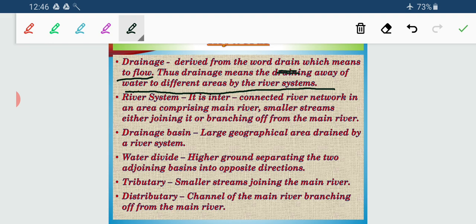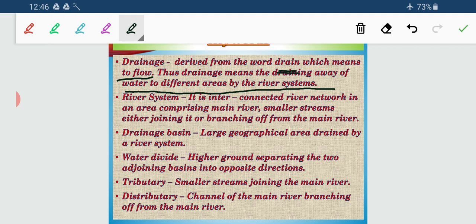Now the next word: what is a river system? You have seen that we say it's the Ganga river system, it's the Brahmaputra river system. River system means a network of interconnected rivers, comprising the main river along with its smaller streams, which we term tributaries, and the ones which leave it, which we term distributaries.